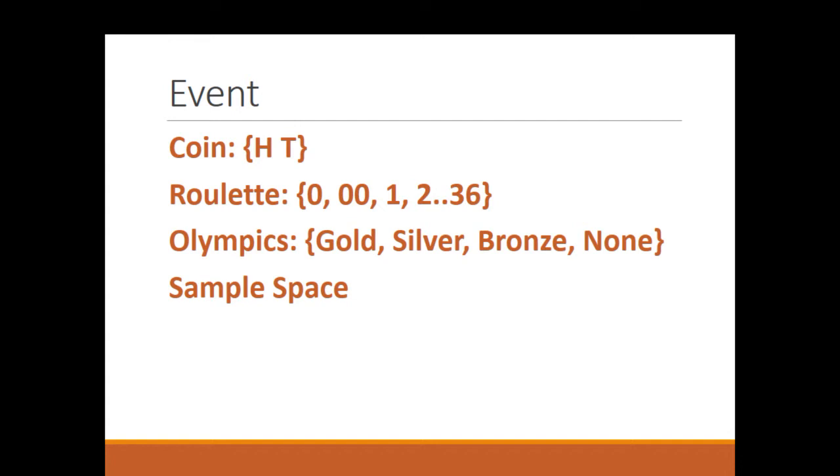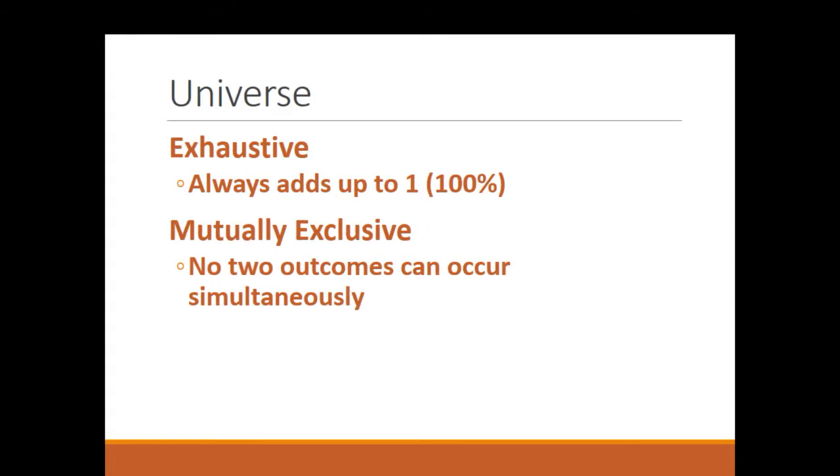If I play roulette in the United States, the possible outcomes that can occur are 0, 00, and the numbers 1 through 36. If I play in Europe, there's no 00, there's only the 0. In the Olympics, I can get a gold, a silver, or bronze, or just lose. Those are my 4 possible outcomes. These lists of outcomes, these lists of events are called the sample space.